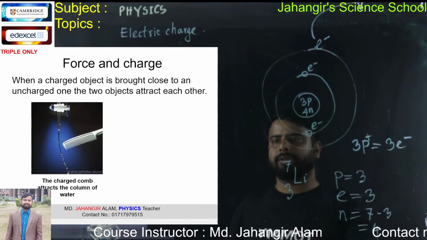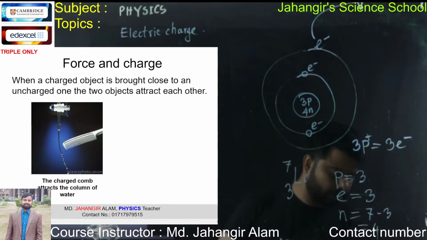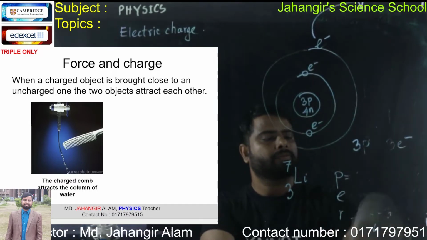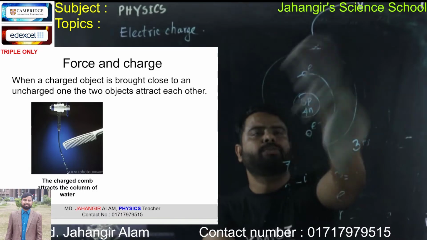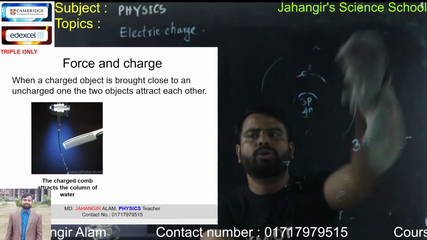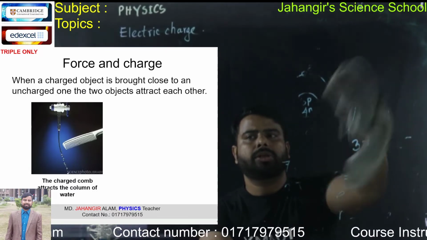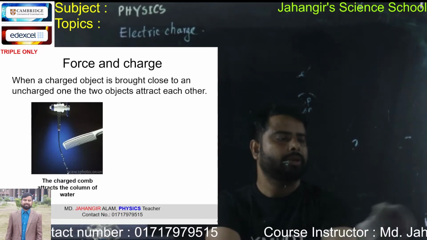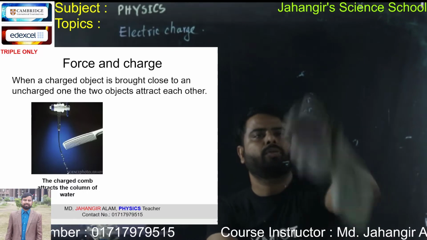Force and charge. When a charged object is brought close to an uncharged one, the two objects attract each other. Why?